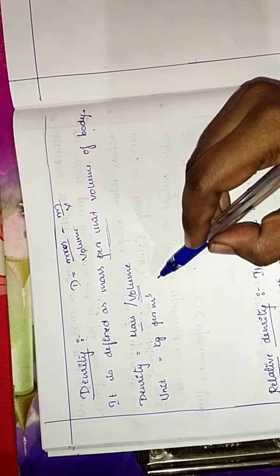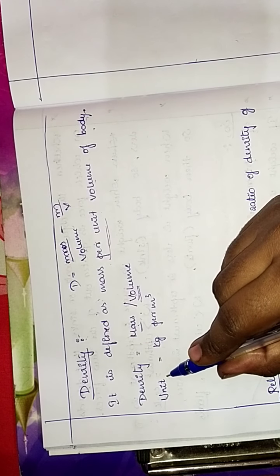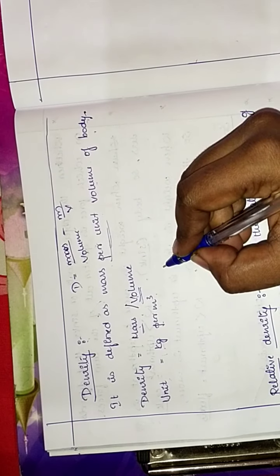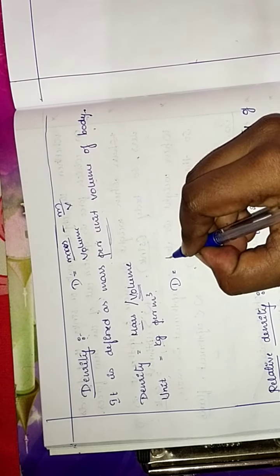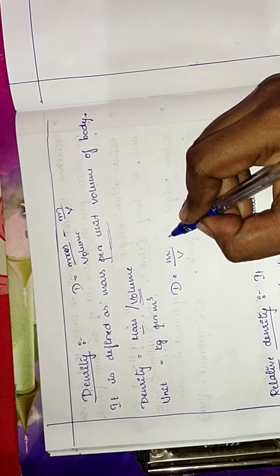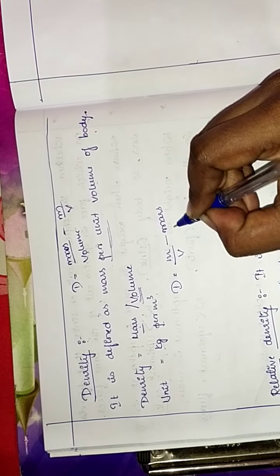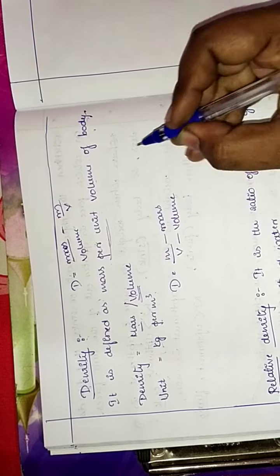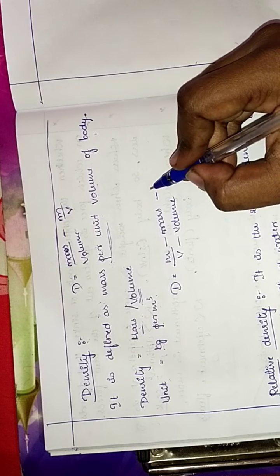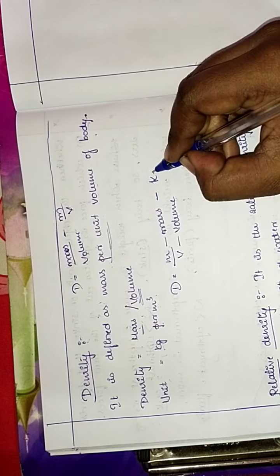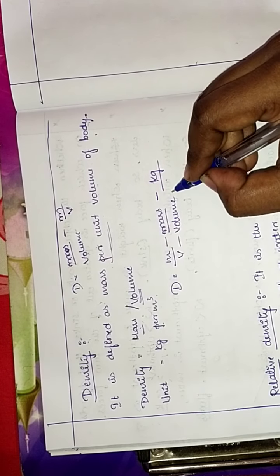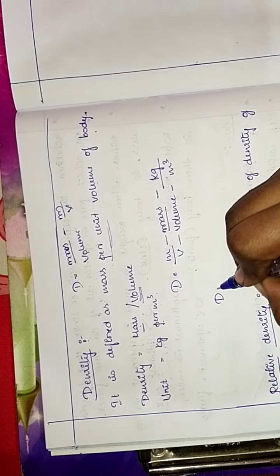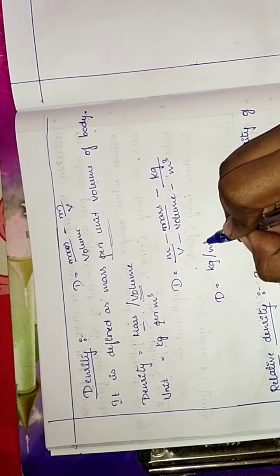We have an SI unit for density, which is kg per meter cube. Density is equal to m by v, where m is mass and v is volume. The SI unit of mass is kg and the unit of volume is meter cube, so density is kg per meter cube.